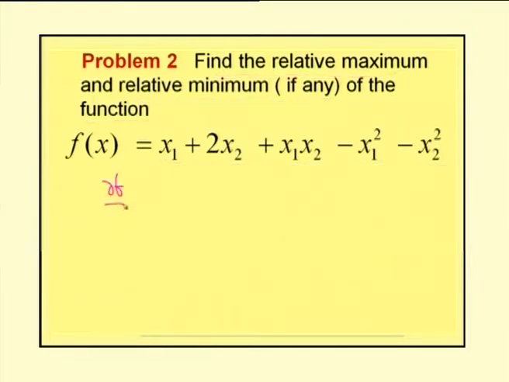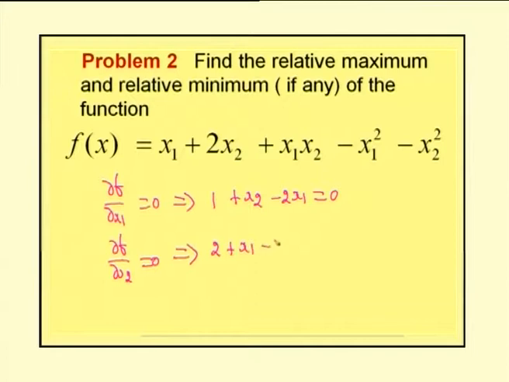Now, dou f by dou x1 equal to 0 gives us 1 plus x2 minus 2x1 equal to 0, and dou f by dou x2 equal to 0 gives us 2 plus x1 minus 2x2 equal to 0. Now, by solving these two equations, equation 1 and equation 2, we will get the values of x1 and x2.